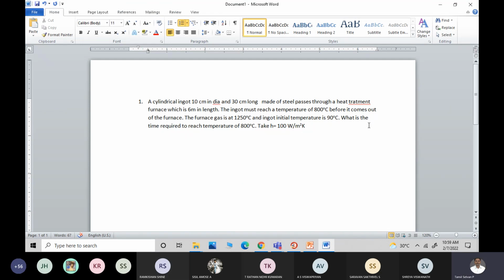After doing this, I will discuss time constant also, because time constant is there in the data book, and you have to understand the purpose of studying time constant.